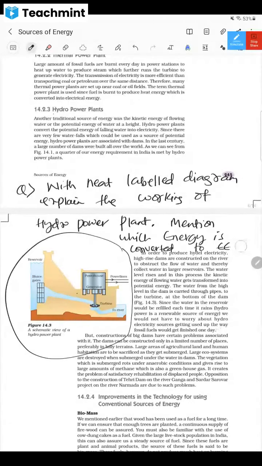Which energy is converted into electrical energy in hydropower plant? Write down this question. I have gone through this, but you can write it.